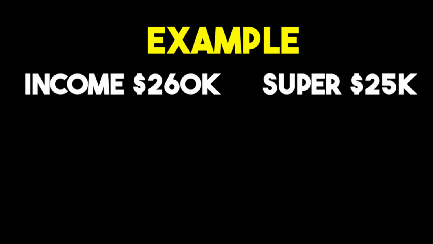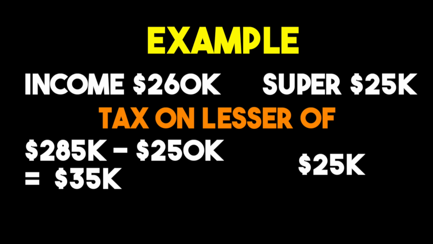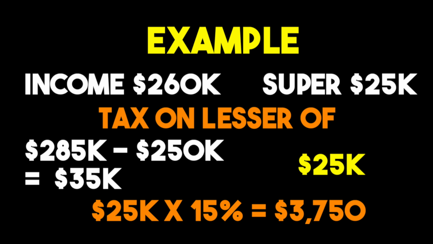So for instance, if we earn $260,000 of income and we have $25,000 of super contributions, our tax is going to be calculated on the lesser of $25,000 or our income over the threshold. So we have $285,000 less the $250,000, which is $35,000. So we're going to calculate our tax on the $25,000 because that is the lower amount. Now the tax on that is going to be $25,000 by the tax rate, which is the 15%, which is going to give us a tax of $3,750.